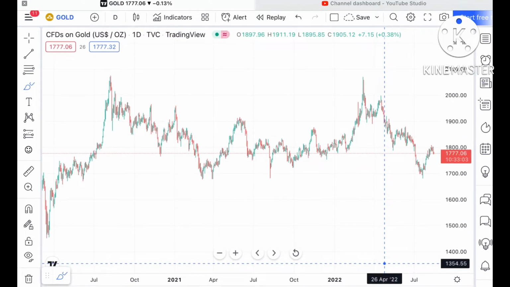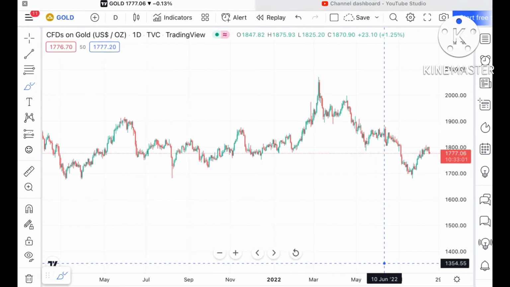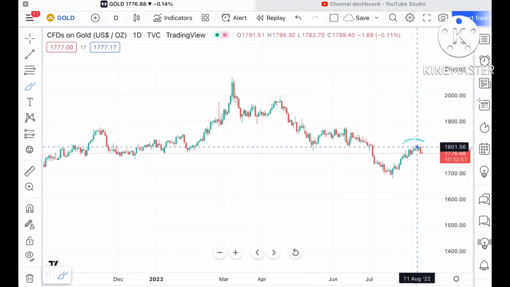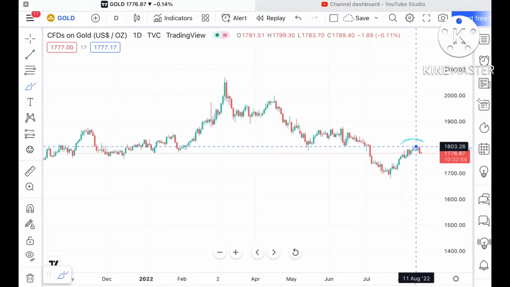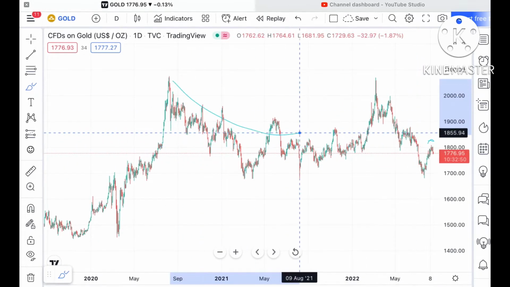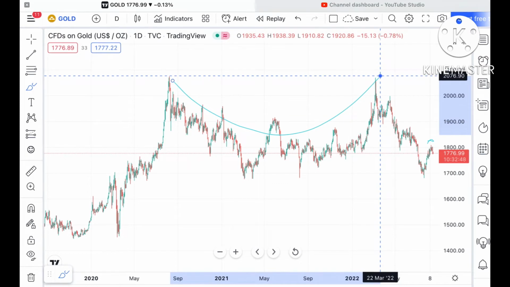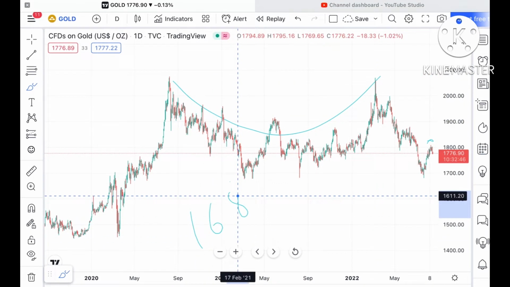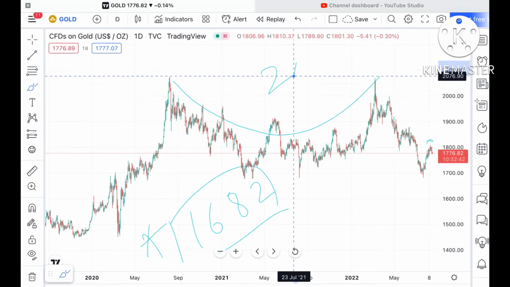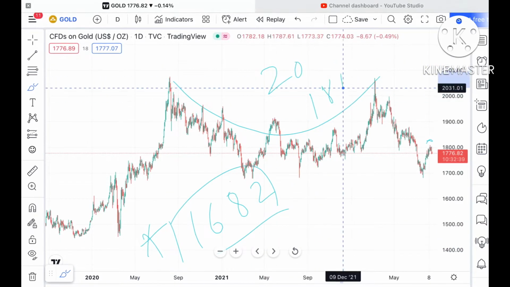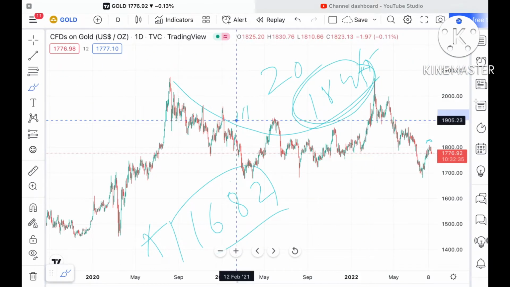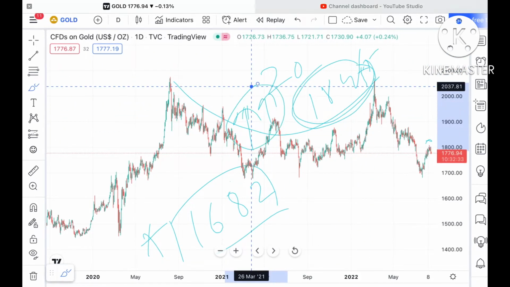Now the price is currently trading at around $1777. We have seen a swing which shows that there is a high probability of going further down. But overall, one thing I have clearly stated: if the price comes close to around 1682, keep this in mind, and if the price goes above a level of 1840 or 1845 to 1850, then we can see an uptrend start for gold.